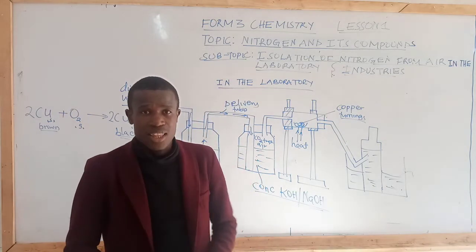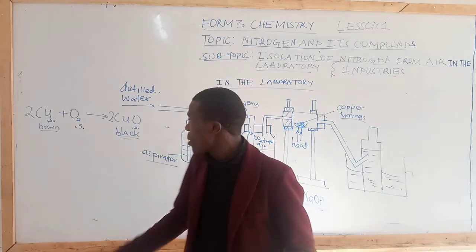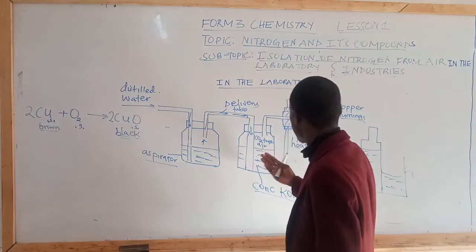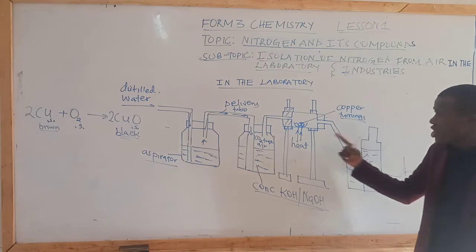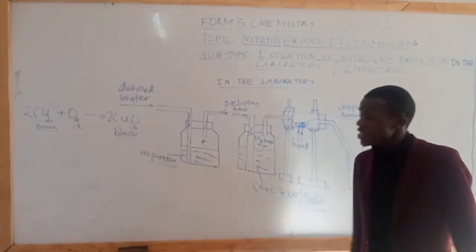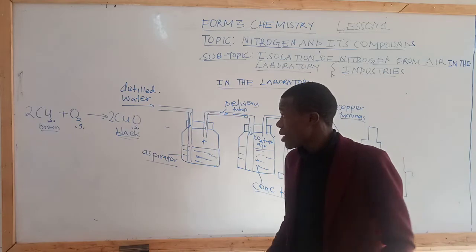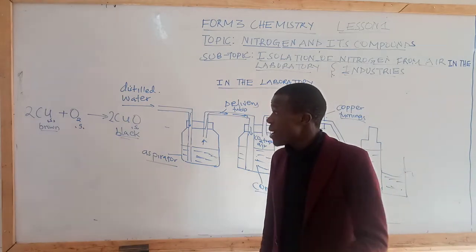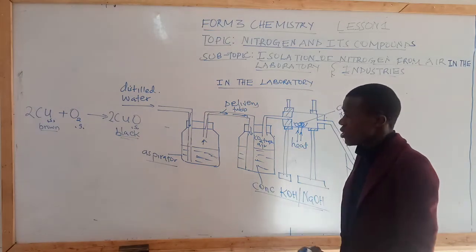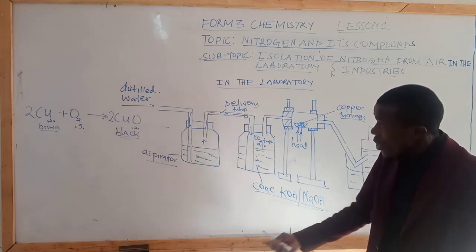this is due to the fact that when copper metal reacts with oxygen, it forms copper 2 oxide, which is a black solid or a black deposit. So the observation made in the combustion tube is the formation of a black deposit, or you can simply say brown copper metal turns black. And I reiterate by saying this is due to the fact that copper is oxidized, or copper metal reacts with oxygen to form copper 2 oxide, which is black in color.